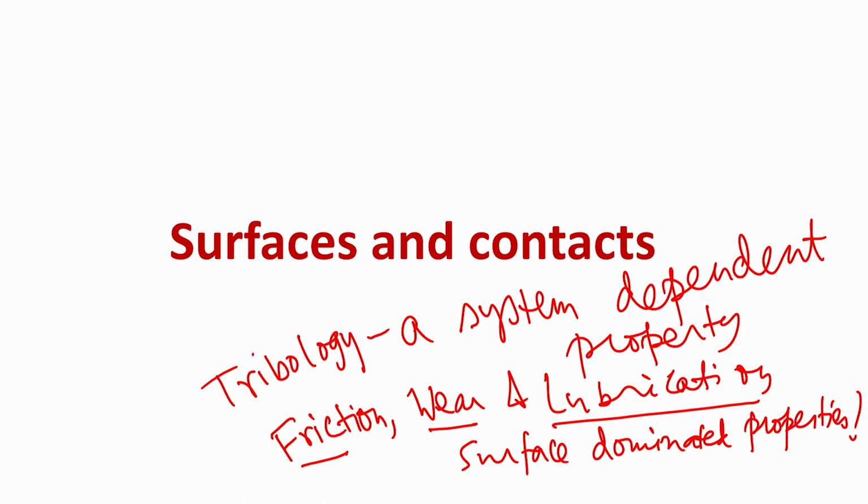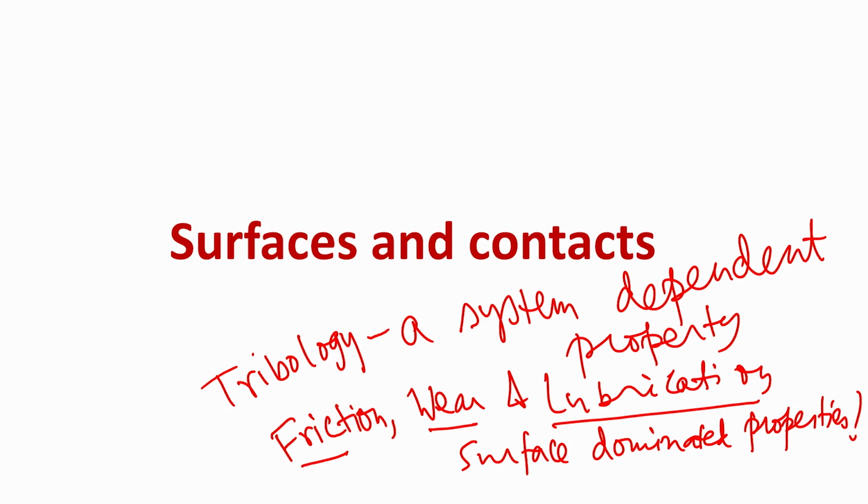friction between two mating solids is essentially governed by physico-chemical interactions between the asperities of the two mating solids. The result of this interaction leads to wear of materials. How to prevent friction and wear?